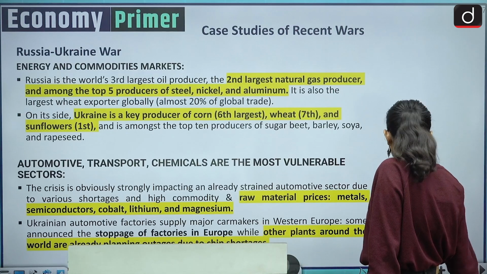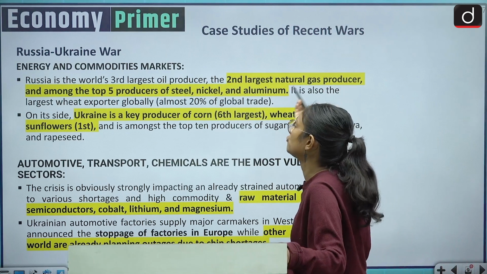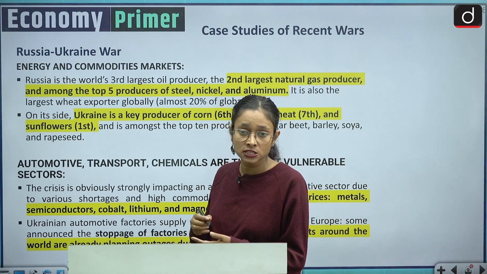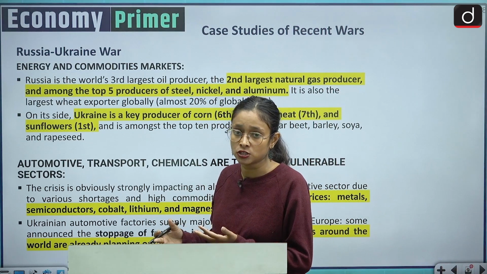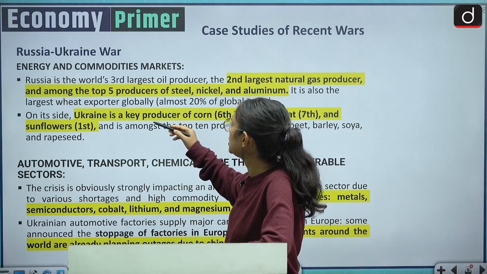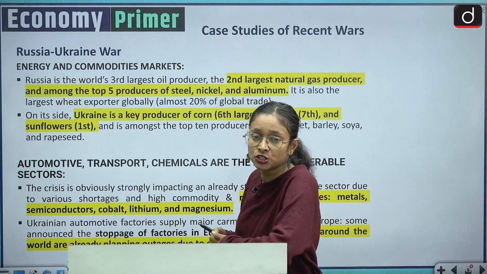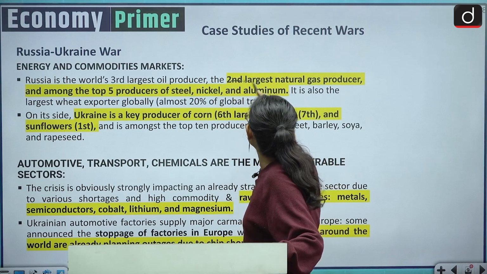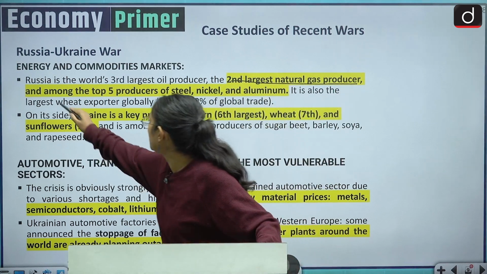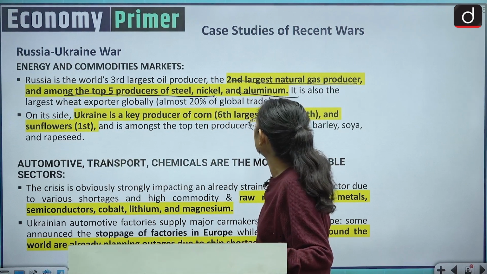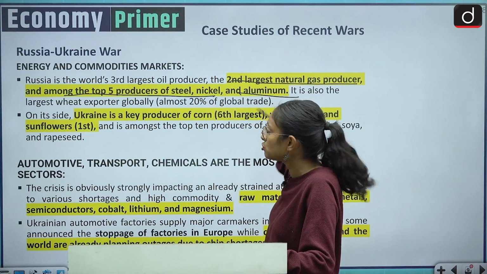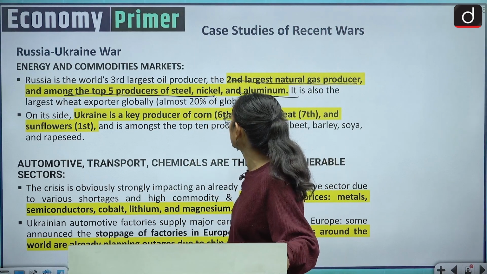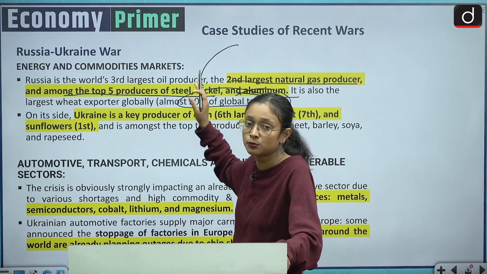Moving to the next slide, it is about the case studies of recent wars. We already know that we have two major wars going on in the world. First is the Russia-Ukraine war and second is the Israel-Palestine war. The first is the energy and commodities market. Russia and Ukraine are large producers of energy. Russia is the second largest natural gas producer and among the top 5 producers of steel, nickel and aluminum. So it is affecting natural gas, and also steel, nickel and aluminum. It accounts for 20% of global trade, which has been highly impacted by this.